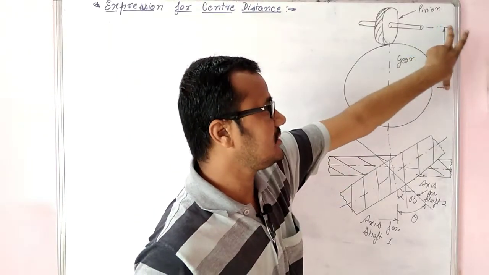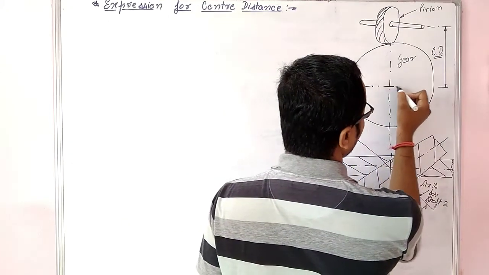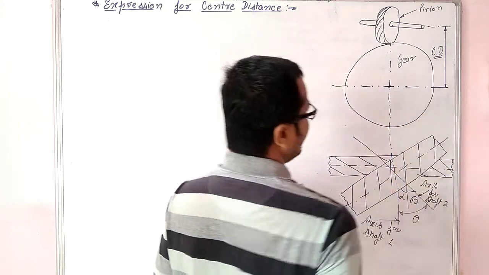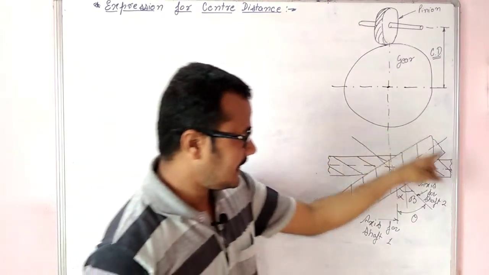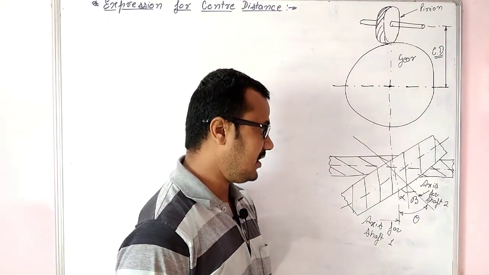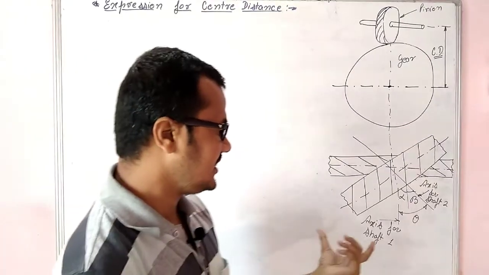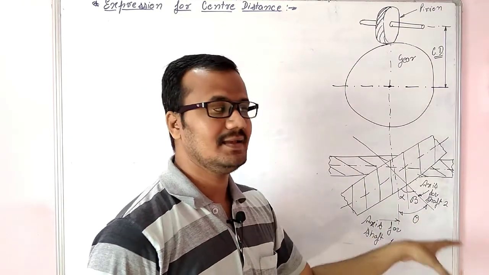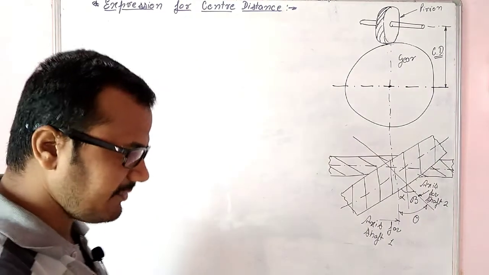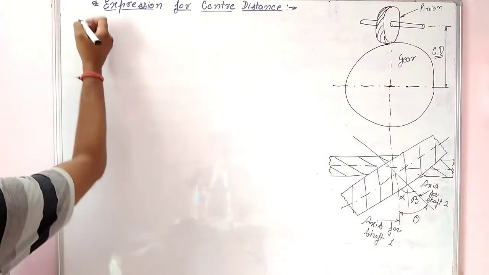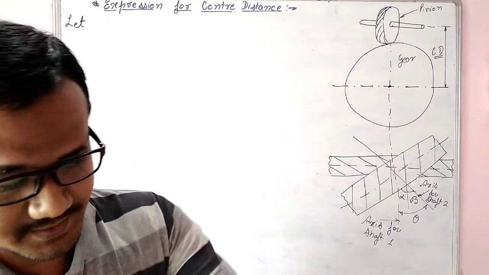Now we have to find out this distance, that is the center distance. If this is the horizontal axis of the gear, we have to find out the center to center distance between both meshing gears. Likewise, I have also drawn the line diagram for the meshing teeth, which gives us the position of their axes, their teeth, the helix angle and shaft angle theta. Now, before deriving, let us define all the terminologies which we will use during our derivation.